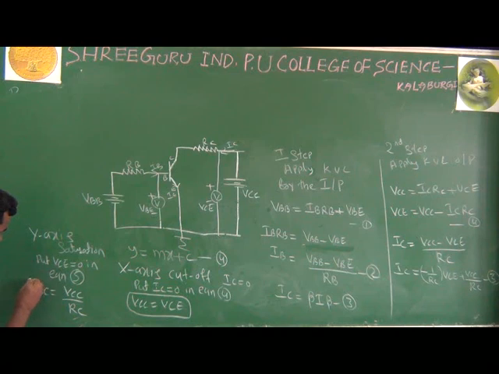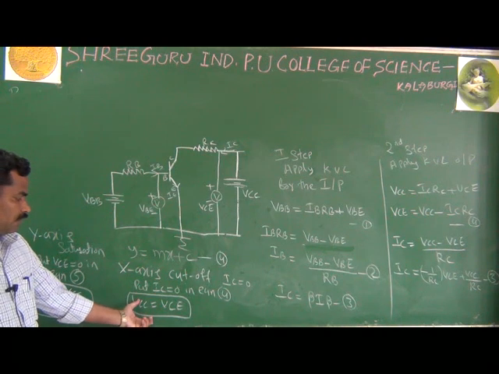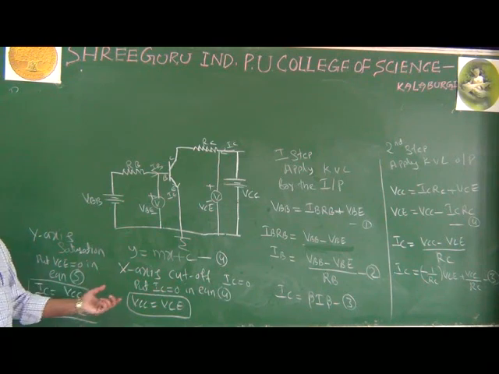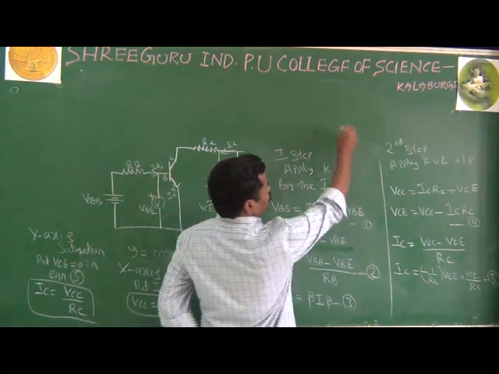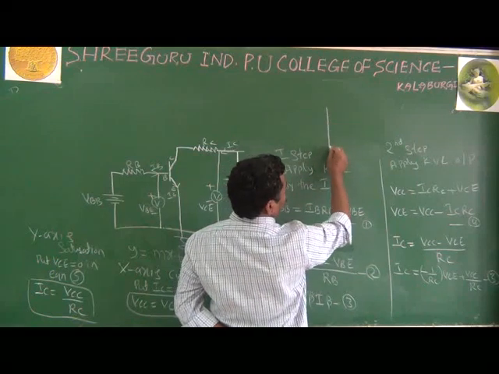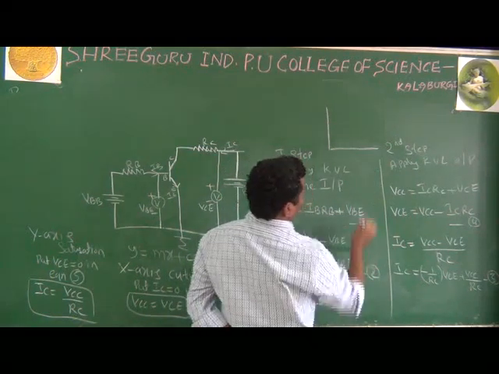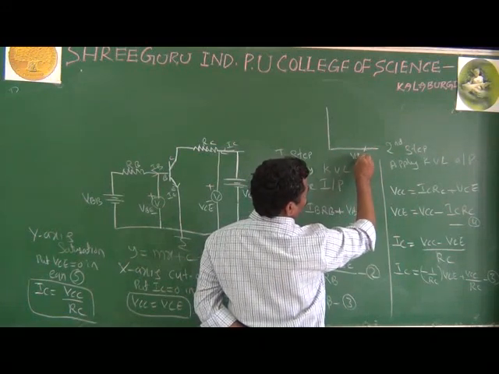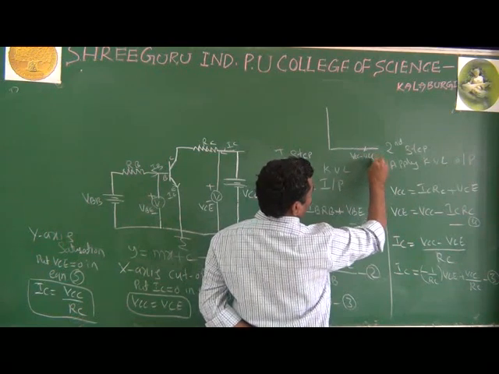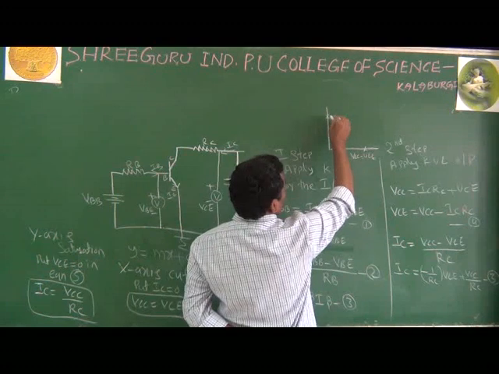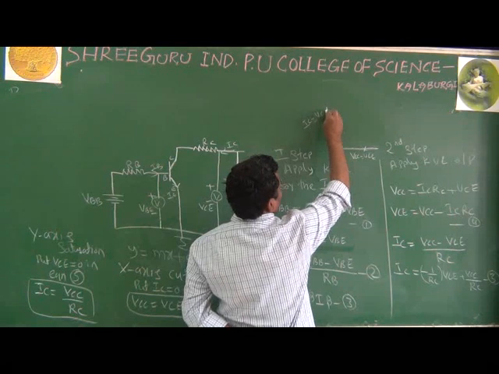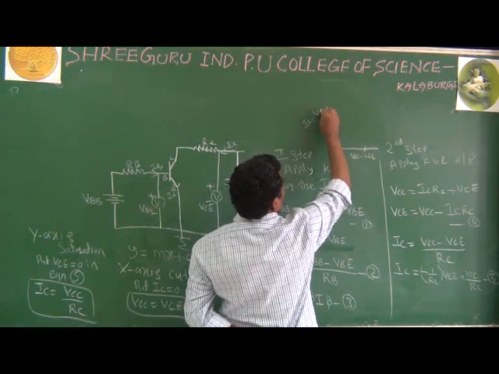One is about the cutoff point, and this is the saturation point. Once you know the cutoff point and saturation point, it is very easy to draw the DC load line. Look here, this is your DC load line, and here you have the cutoff point, that is VCC equal to VCE, and here you have the IC, that is IC equal to VCC by RC.